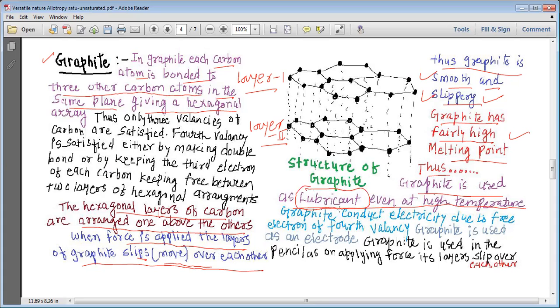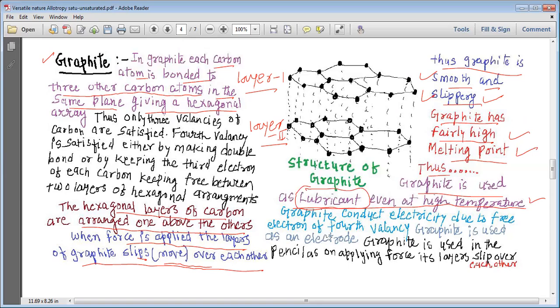Because it has a fairly high melting point, it works at high temperature, unlike lubricants like oils and grease, which do not.